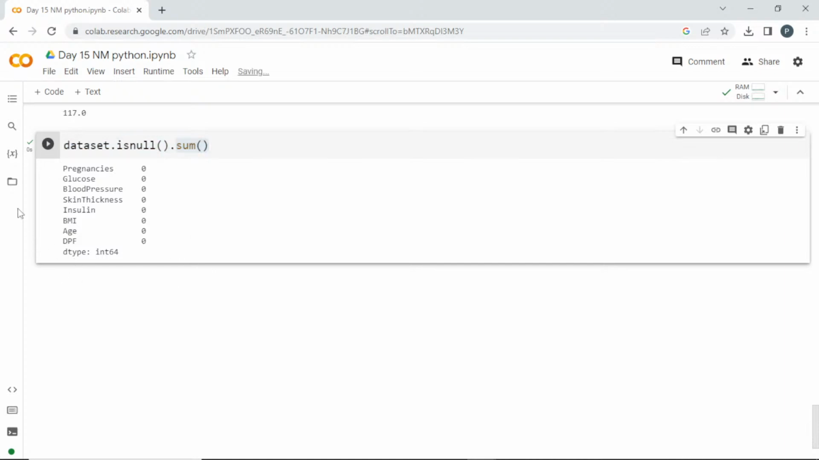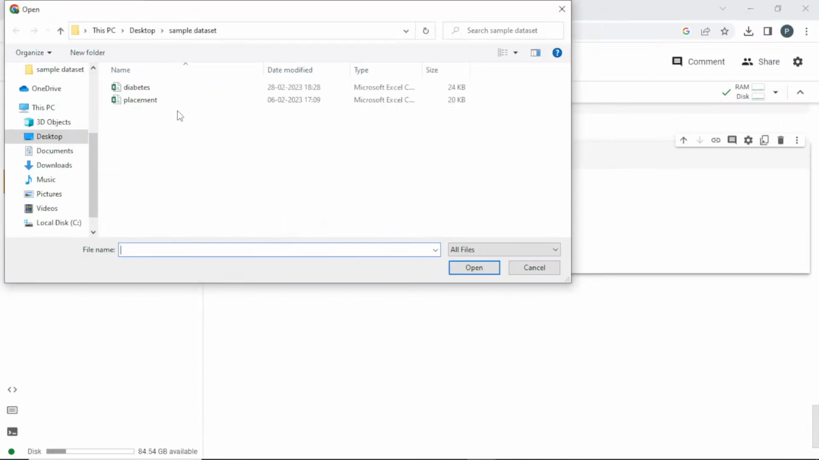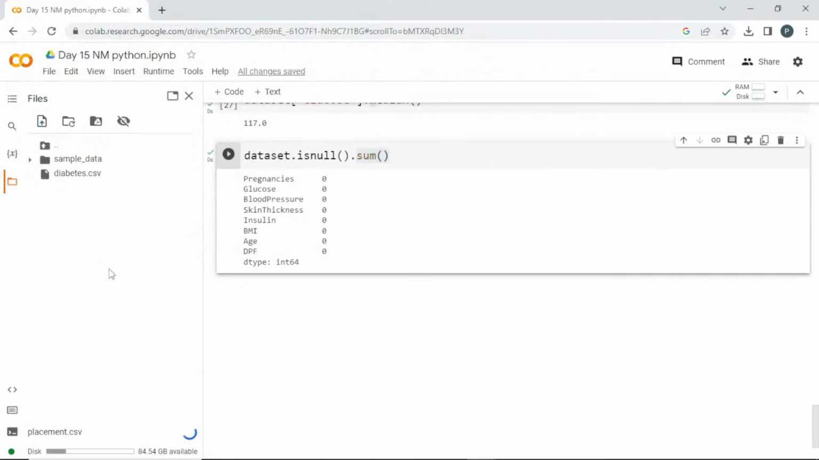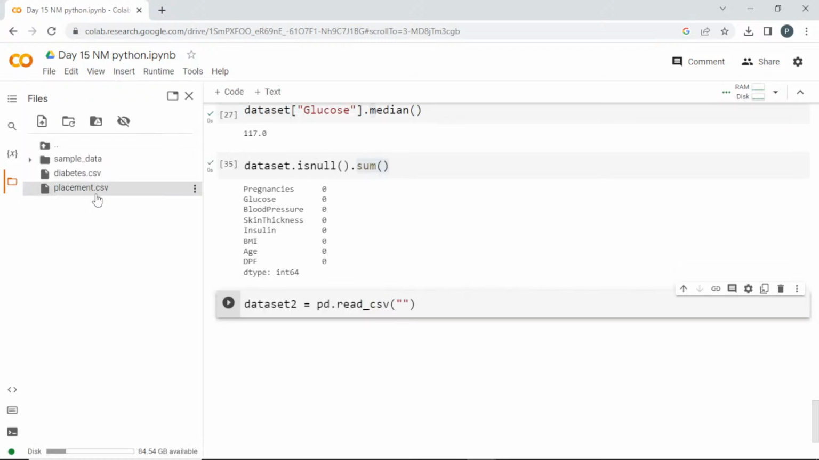Okay, so let me take another dataset where there is a null value. I'll upload another dataset. This is a placement dataset. You can find it on Kaggle or any other website. I'll create a new variable. dataset2 is equal to pd.read_csv. I'll paste the path here.